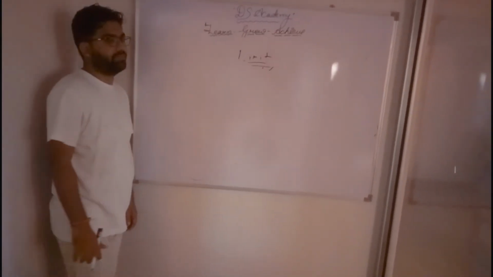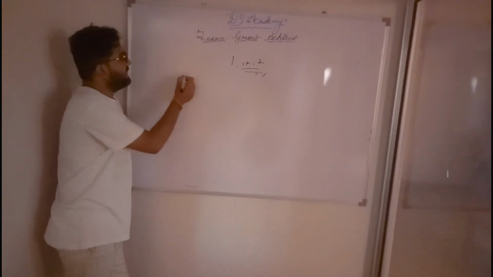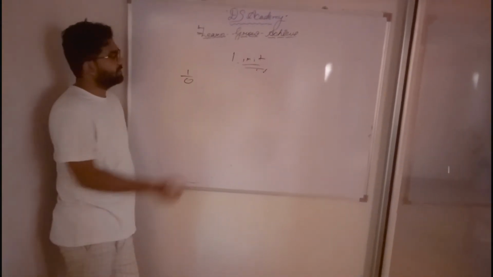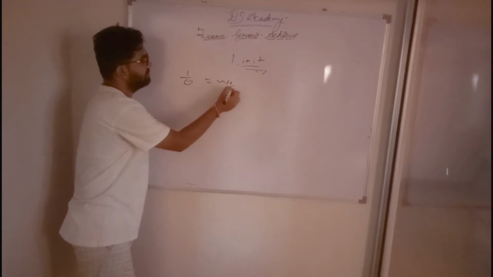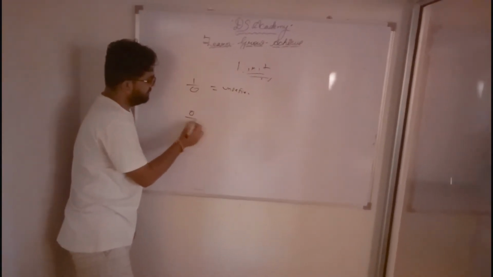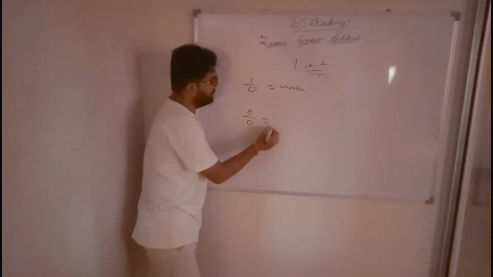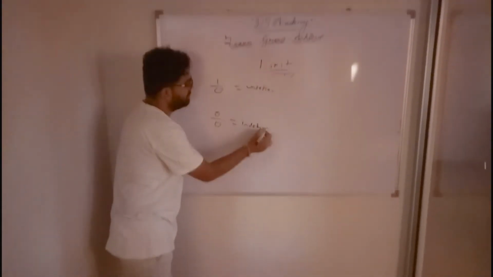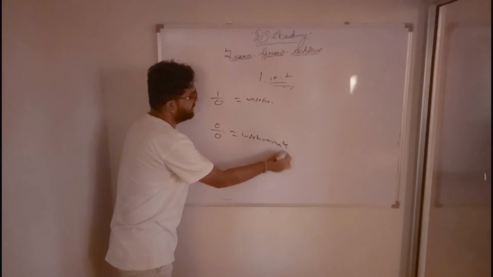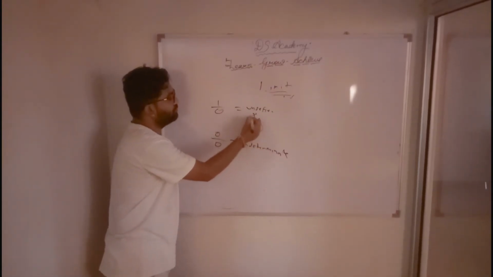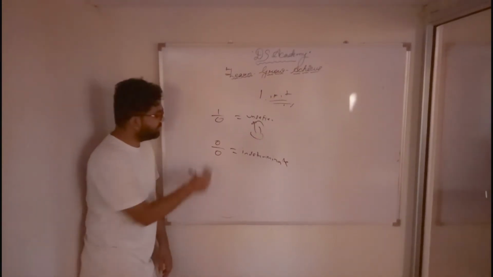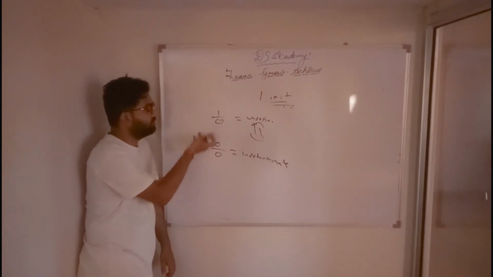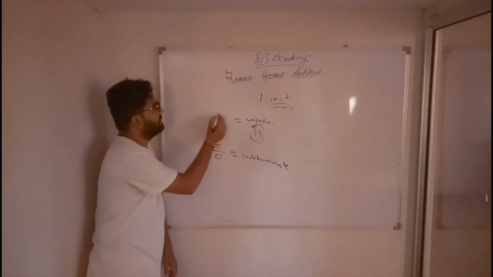So, indeterminate form. When I say 1 by 0 is undefined, but here I say 0 by 0 is indeterminate, what is the difference between these two? Here is also 0, here is also 0. The difference is 1, or you can say 100.